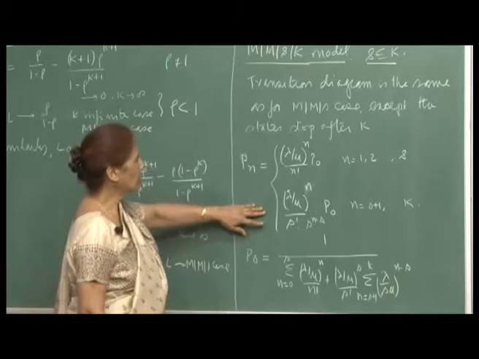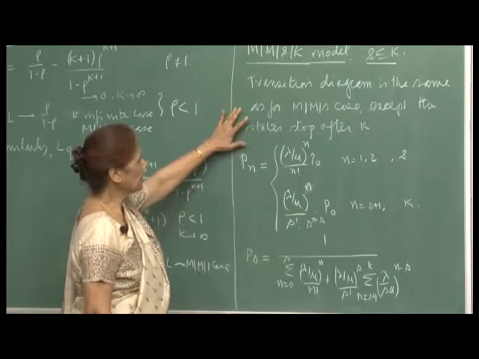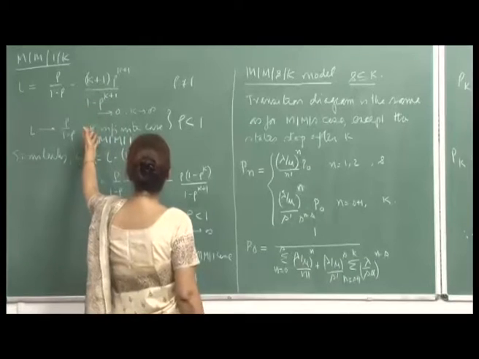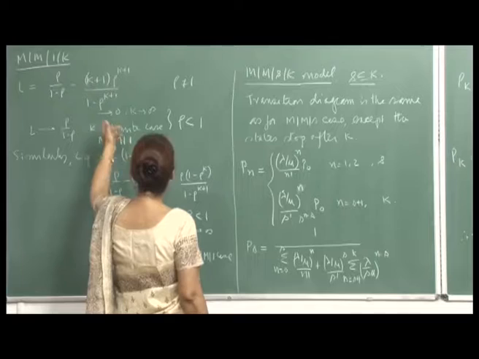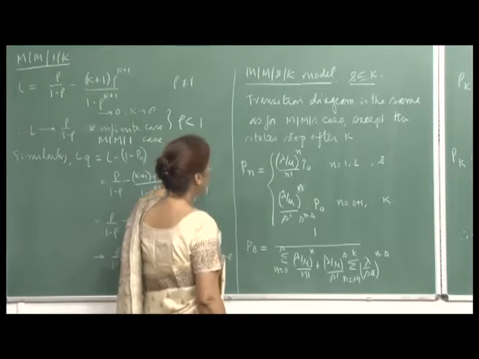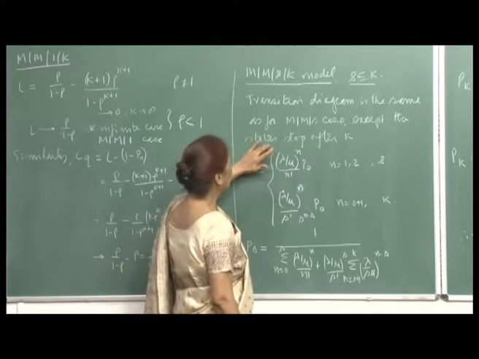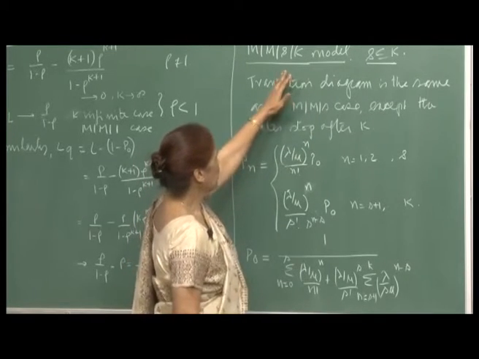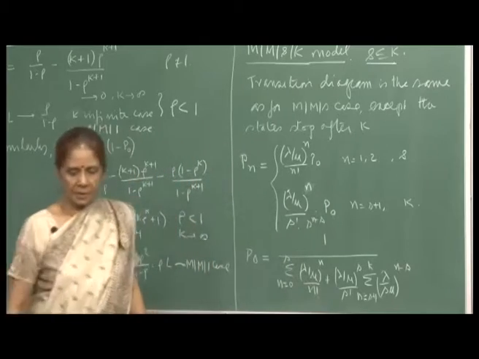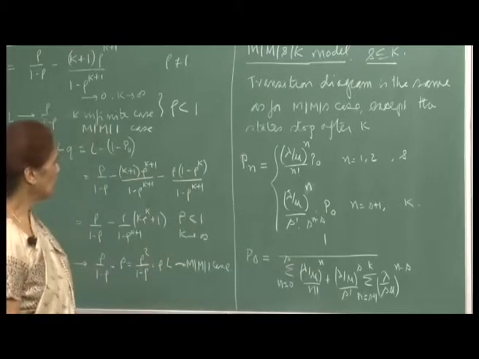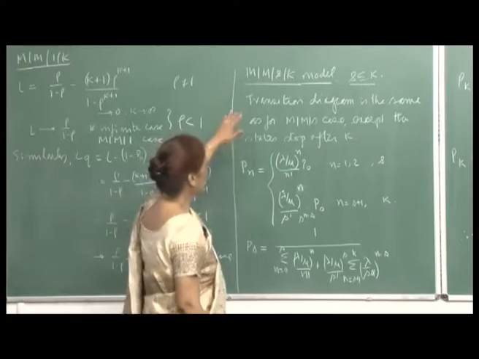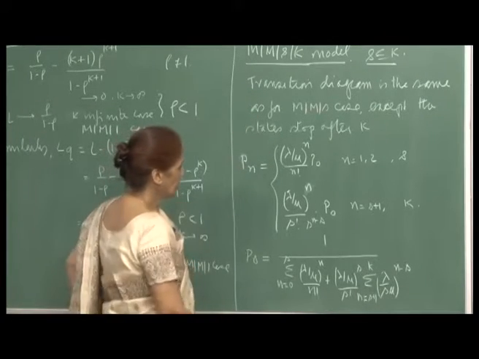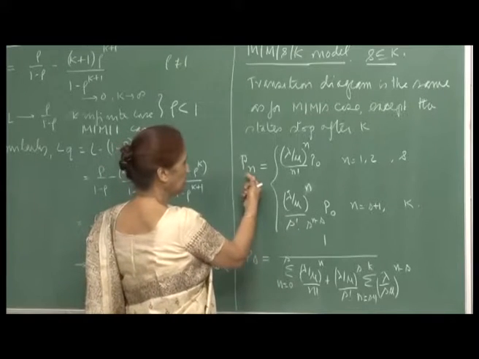and there is nothing really to spend time on deriving all these formulae, because the transition diagram is the same as for the M/M/S case, just as the M/M/1/K case was exactly the same as the M/M/1 case, except that you had to stop after state k. Here in the M/M/S case these two are similar, except that again you are chopping off after state k is reached. So, the same transition diagram and the same balance equations give the proper value for P n.